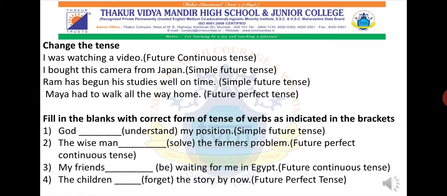Okay. The next two you all will solve. You all will note it down in your books. When the school reopens, we will check. Okay. Now fill in the blanks with the correct form of tense of verb as indicated in the bracket. Now they have told you all to convert that sentence into simple future tense. Simple future tense means subject plus will or shall plus main verb first form plus object.